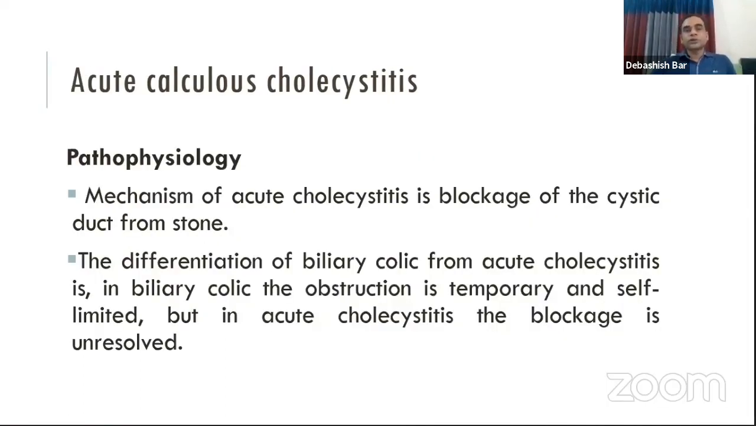Now we will talk about acute calculous cholecystitis. We learned earlier that when the obstruction of the cystic duct is persistent, it will cause persistent inflammation and will cause acute cholecystitis.